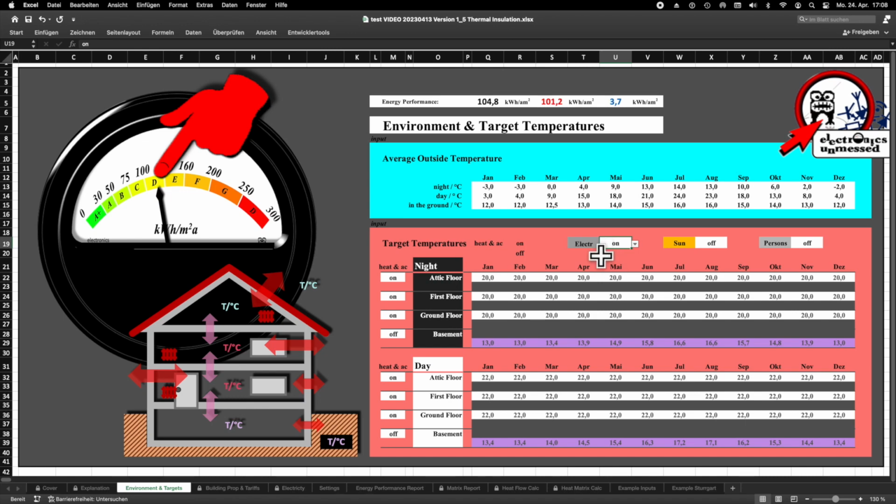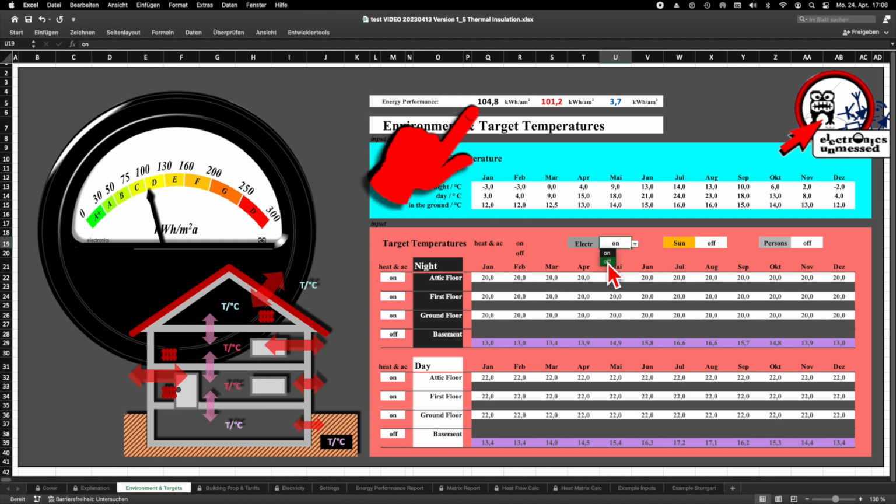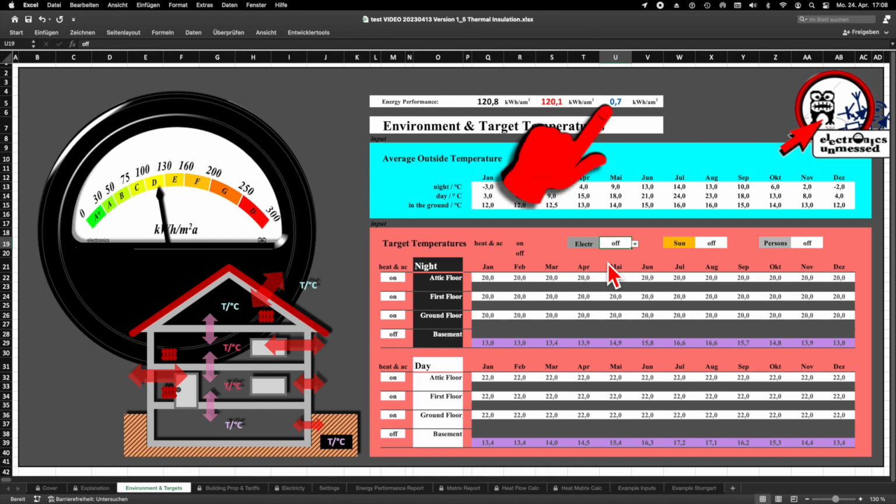We have a total consumption of 120.8 kilowatt hours per square meter per year without considering electricity. Most of the energy is for heating, namely 120.1 kilowatt hours, which is typical for our climate in Germany. We only need 0.7 kilowatt hours per square meter for air conditioning.